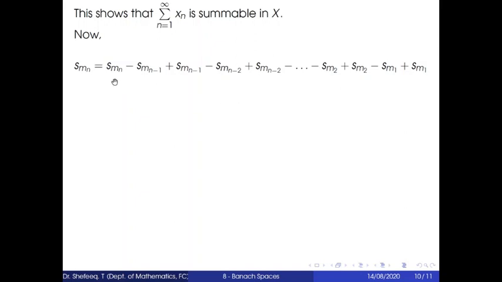Consider this pair Smn minus Smn minus 1. What is this? This is xn minus 1. Why?